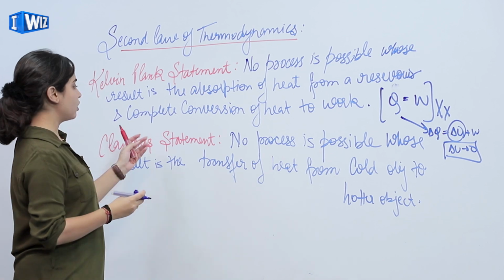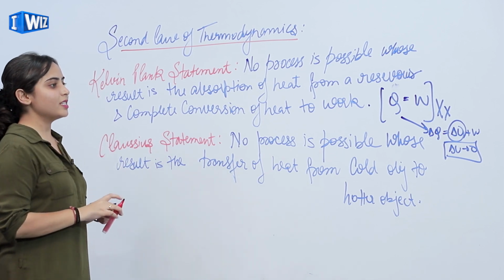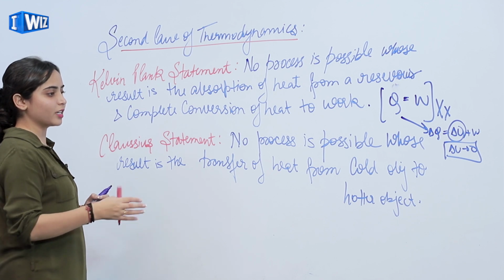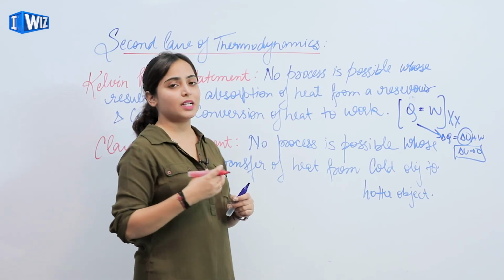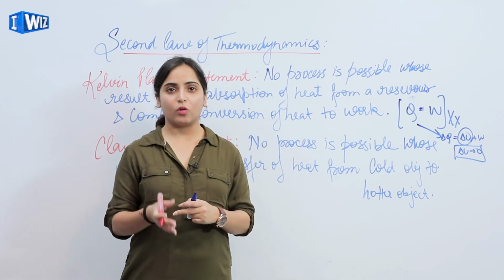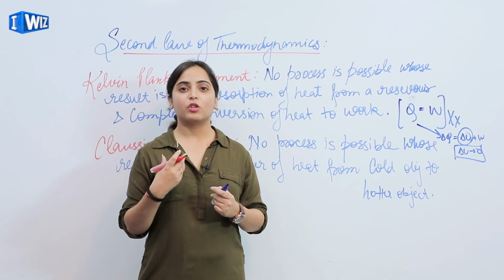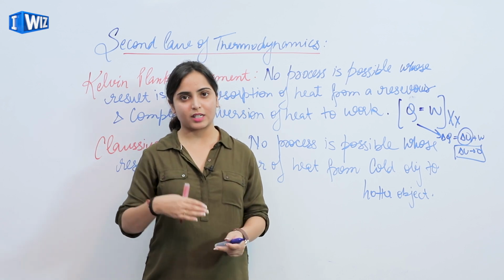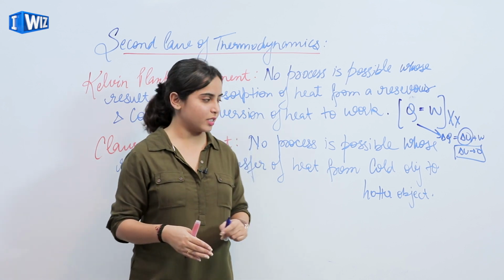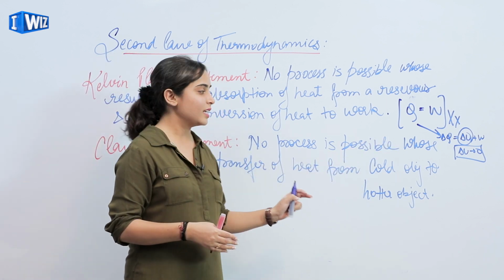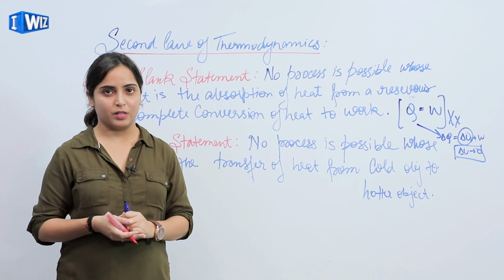Next we have Clausius's statement. No process is possible whose result is the transfer of heat from a cold object to a hotter object. That means heat cannot transfer from a cold object to a hot object. Heat always transfers from a hot object to a cold object. So processes in which heat transfers from cold to hot are not possible.